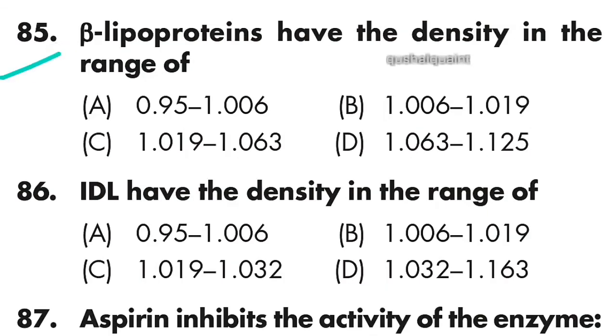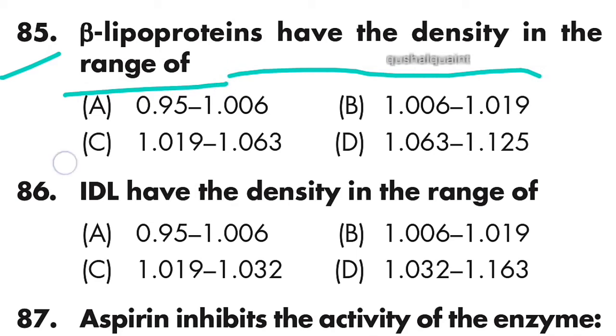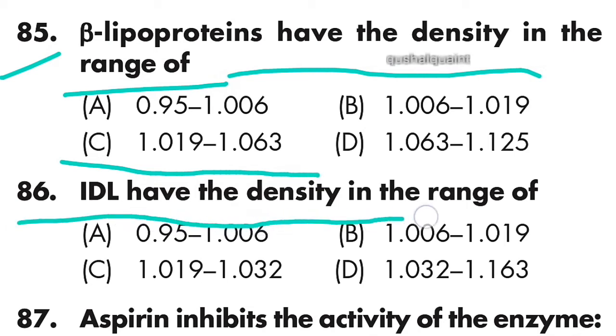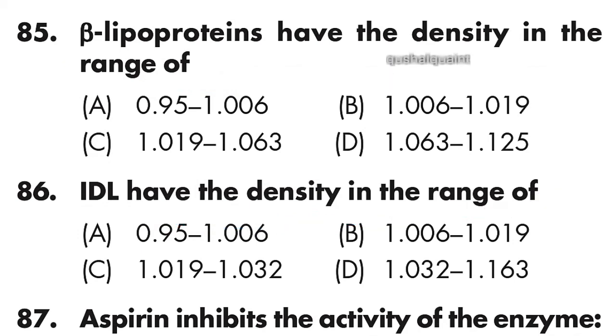85. Beta lipoproteins have the density in the range of 1.019 to 1.063. Option C is right. 86. IDL has the density in the range of 1.006 to 1.019. Option B is right.